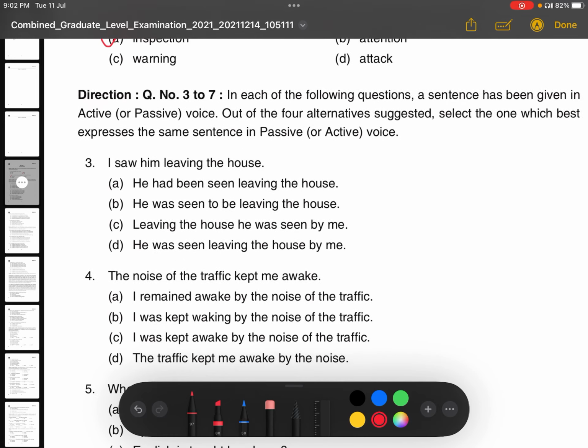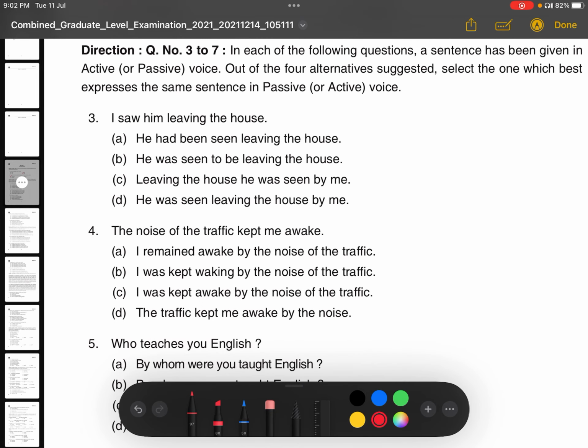Now next, active voice and passive voice. We all have been taught when we are in class 7, 8. This is active voice and passive voice. So these are the active and passive voices given here. For the candidates who are not aware much about passive and active, I'll just tell you some rules about it.